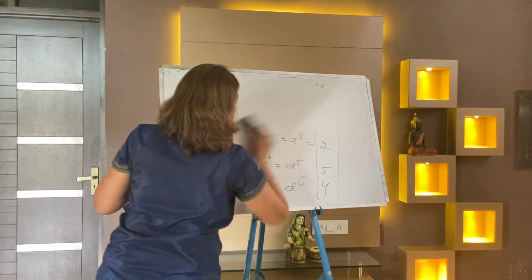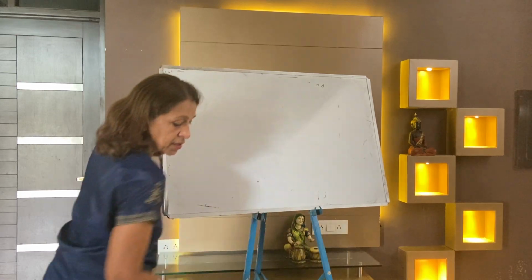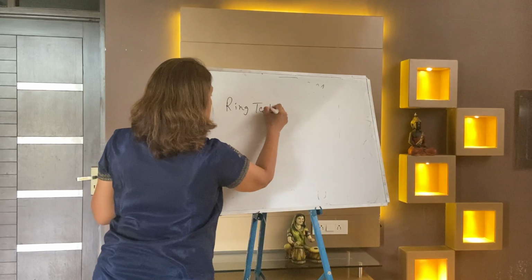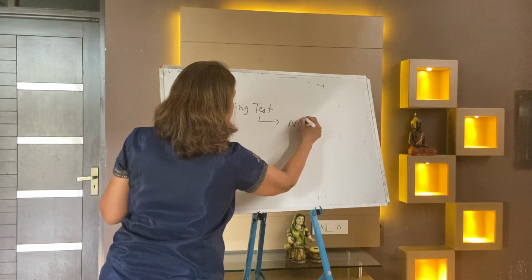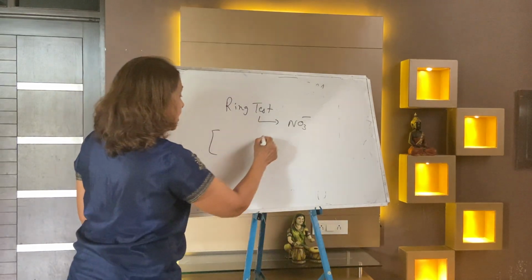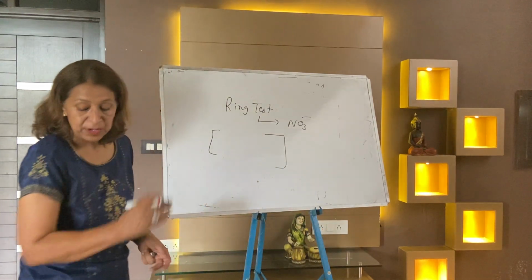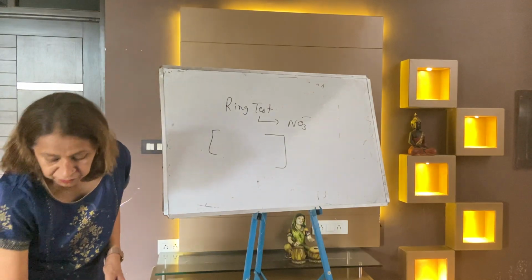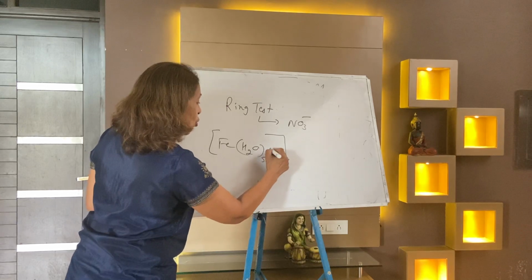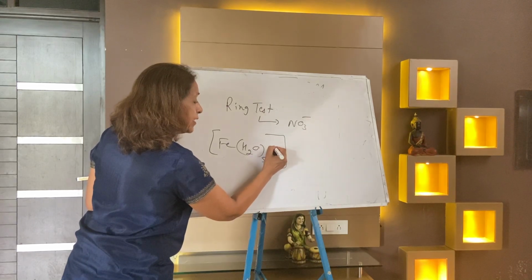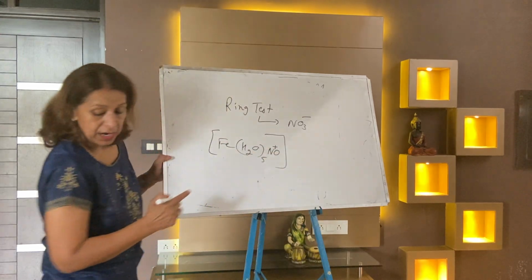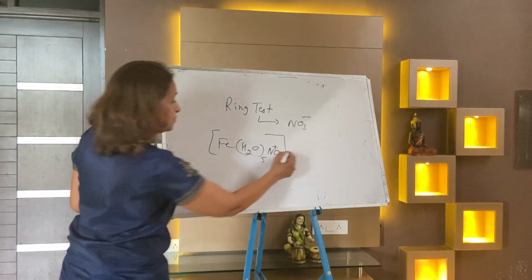This test is for confirmation of the nitrate ion, and the formula of the ring is given: [Fe(H2O)5NO]SO4, where NO+ is the nitrosonium ion, one of the positive ligands.